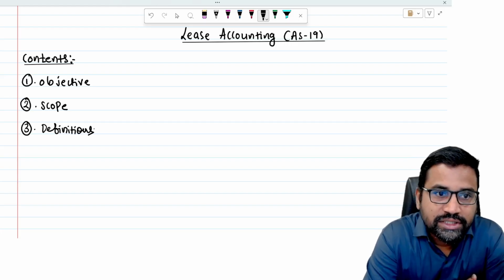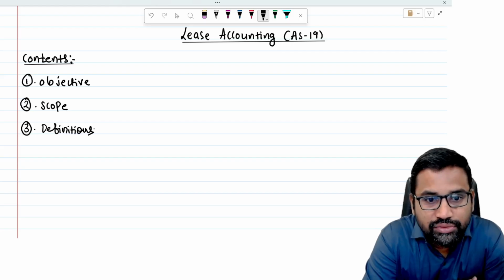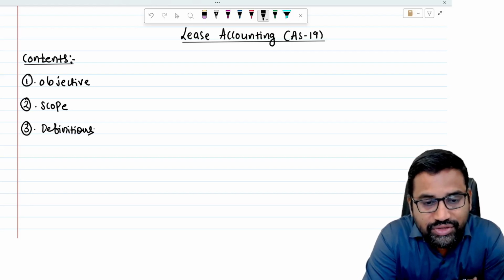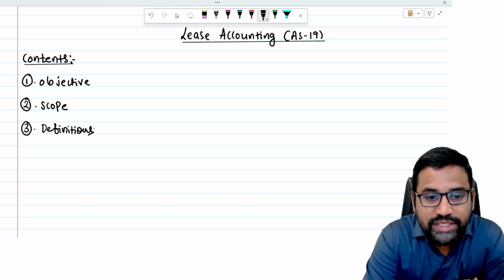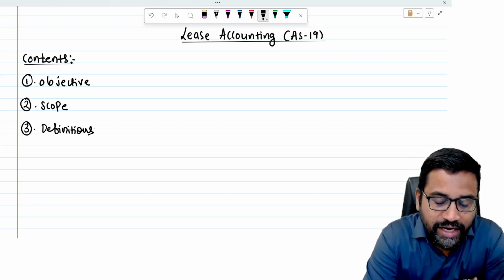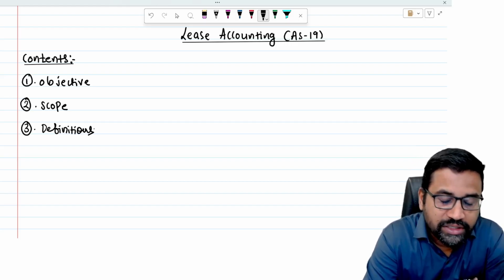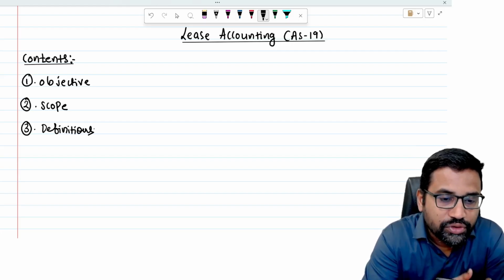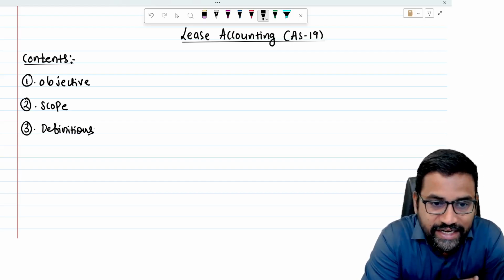What is minimum lease payment? What is residual value? What is guaranteed residual value? What is unguaranteed residual value? What is finance lease? What is operating lease? And unearned finance income, gross investment, net investment. These are a few terms used in this standard.